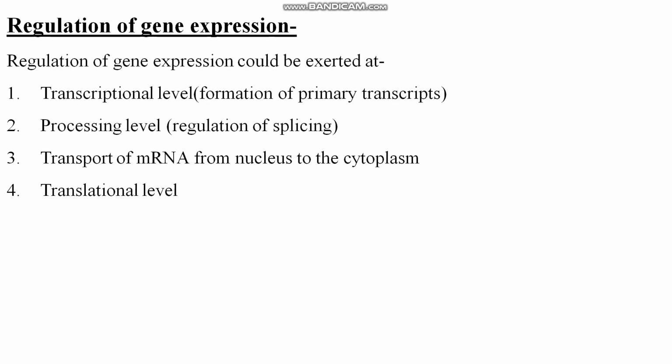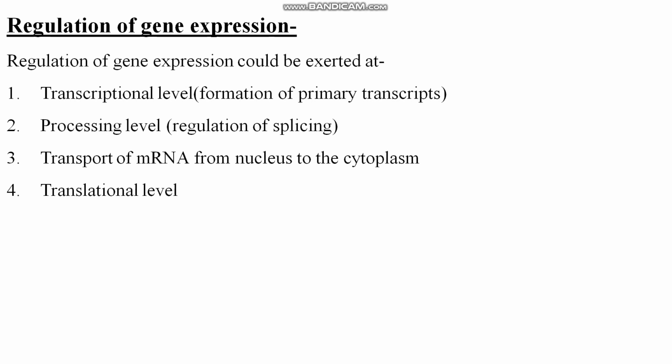Then the processing level, where splicing takes place, to check that no intron is left behind. All introns are spliced from that mRNA. Intron, I hope you remember, means interruptive sequences which are not genetic sequences, but intervening sequences. So there is regulation of splicing. Now transport of mRNA from the nucleus to the cytoplasm: after the formation of mRNA in the nucleus, it moves to the cytoplasm. As you know, ribosomes are present in the cytoplasm and protein synthesis takes place in the cytoplasm. Clear? So it is checked at that level.